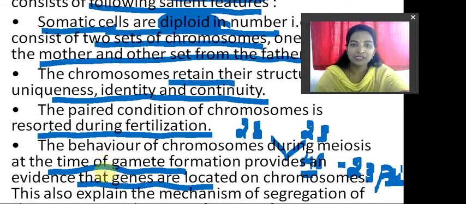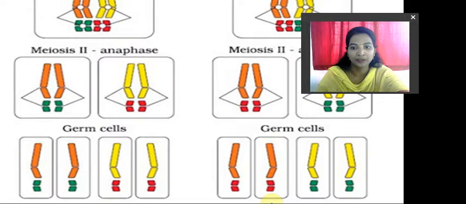This evidence makes us find out that genes are located on the chromosomes. This also explains the mechanism of segregation of the characteristics at the time of gamete formation, and how characteristics pass from generation to generation, during formation of the male gamete or female gamete. Next, look at the independent assortment of the chromosomes.